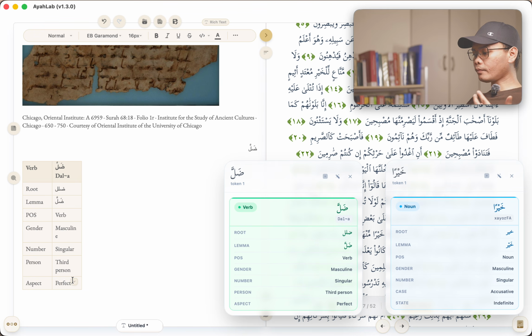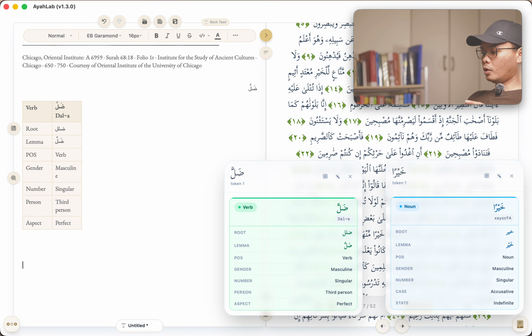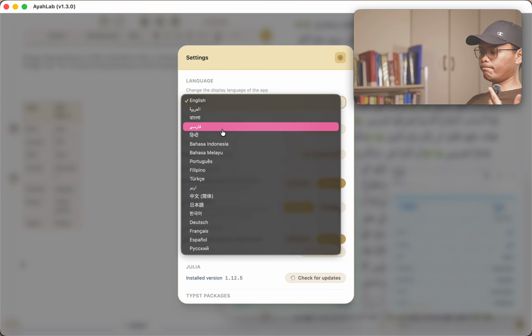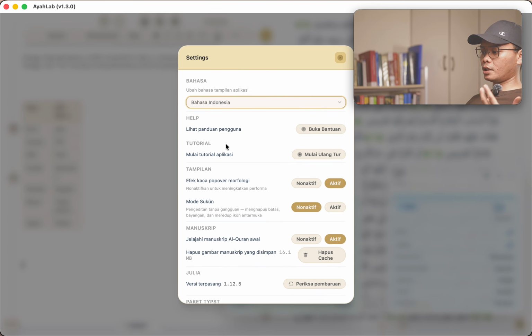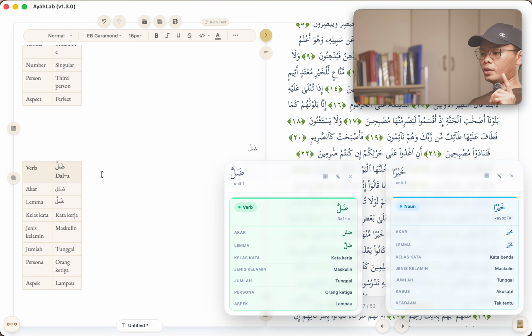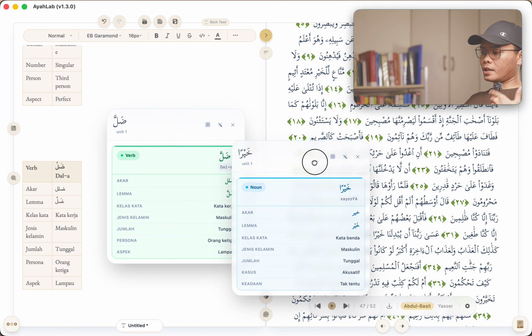Now, one thing that I'd like to highlight as well is that because this supports multiple languages, all of the parts of speech here will also get translated. So if I go to settings and change to, say, Melayu or Bahasa Indonesia, so it's Indonesian, now as you can see, everything is in Indonesian as well, right? And if I click insert to lexical, that will also have the translated part of it, right? Okay, so that's how you do it.